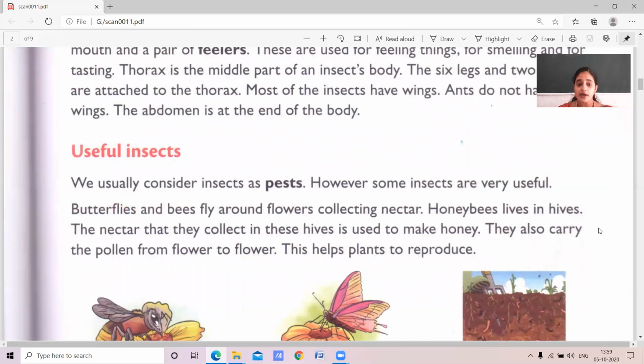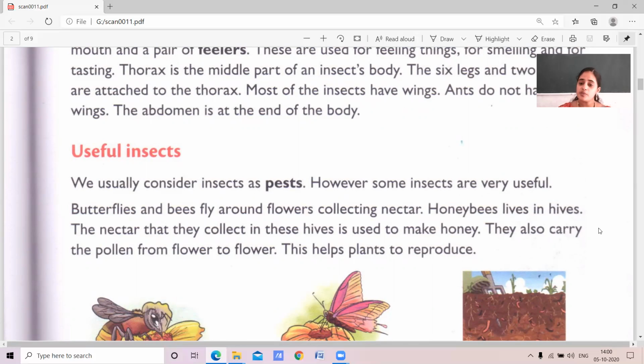You have seen the butterflies and bees, no children? Yes. Butterflies and bees fly around flowers. What do they do? They fly around flowers and collect the nectar.